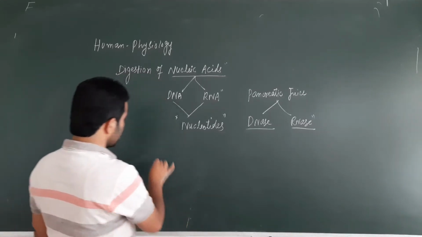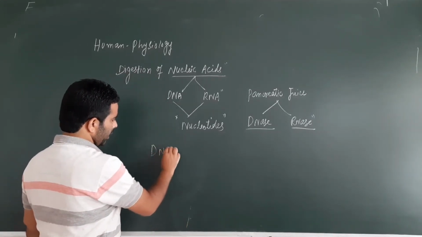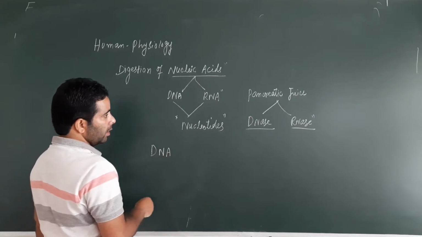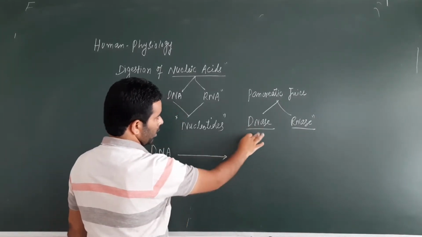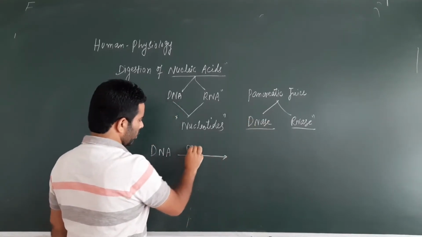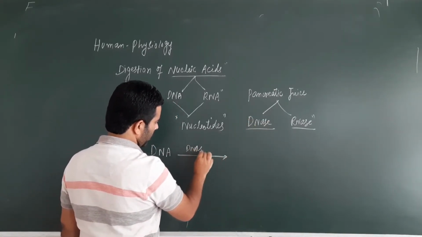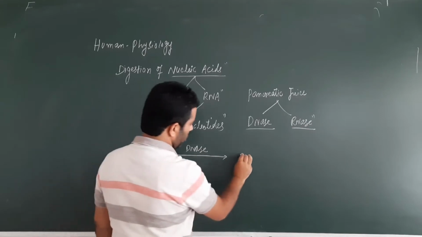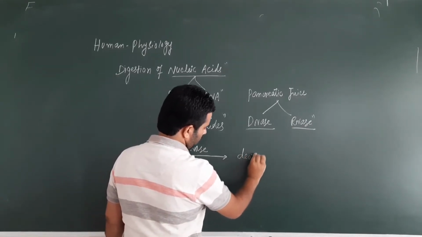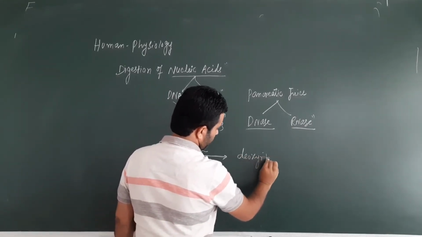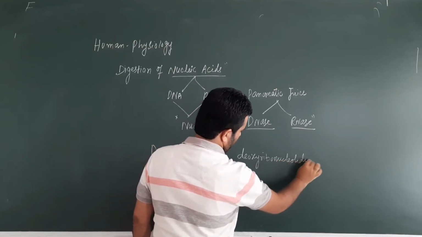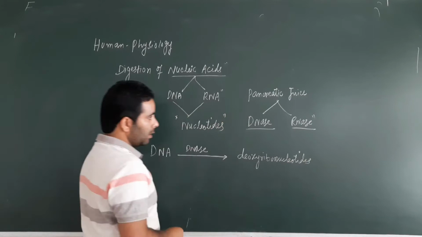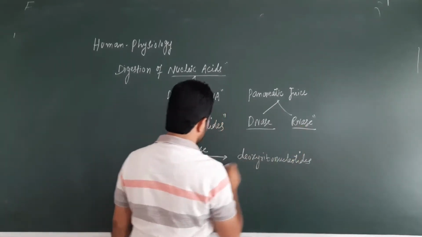For example, if the food contains DNA, deoxyribose nucleic acid, in presence of this enzyme, pancreatic juice contains this enzyme, that is DNase. So in presence of this DNase, this DNA will be broken into deoxyribonucleotides.